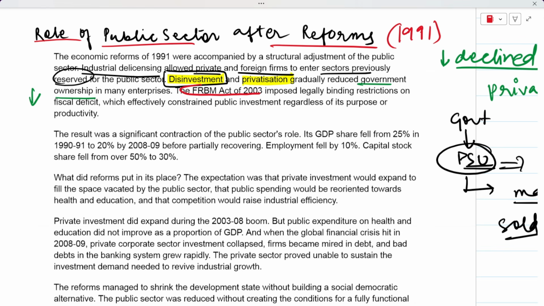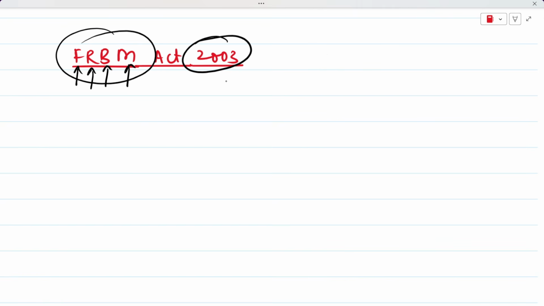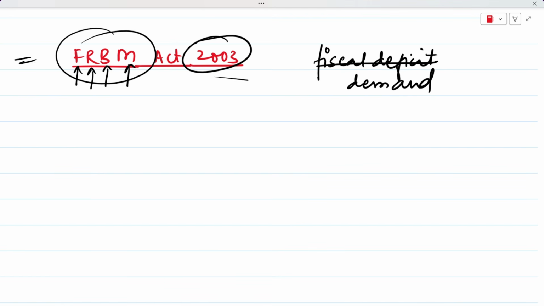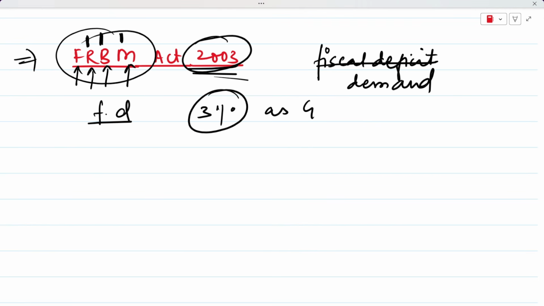Now what is this FRMB Act of 2003? Let me take you through this. The full form of FRMB is Fiscal Responsibility and Budget Management Act of 2003. Like I told you already, the fiscal deficit of the government was increasing a lot to boost the demand in the economy. So this Act had to come in 2003, and it regulated the fiscal deficit of the government. It proposed that you can only have a fiscal deficit up to 3% of your GDP. So this is what the FRMB Act of 2003 was.